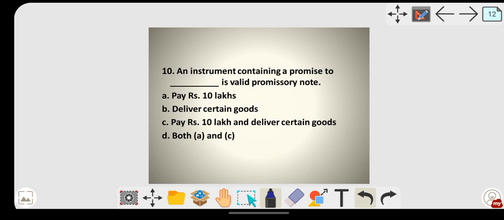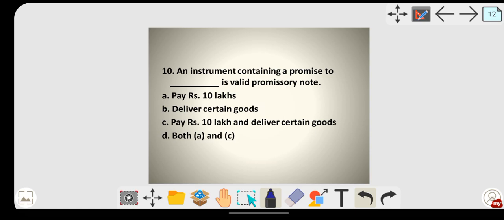Next one, an instrument containing a promise to dash is a valid promissory note. You have to tell among the given options which one is valid. Pay rupees 10 lakh, deliver certain goods, pay rupees 10 lakh and deliver certain goods, both A and C. See, if you haven't watched the previous video, kindly watch it. If you don't watch it and directly watch the MCQ, you cannot understand. Here also I'm trying to give you the right explanation with the link to the previous class, but if you want to understand in detail, kindly go to the previous class.